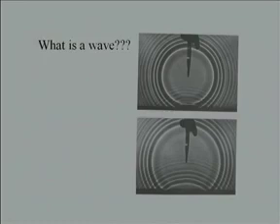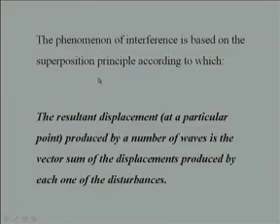The medium is necessary for the transport of the wave from one place to the other. A wave phenomenon is associated with the phenomenon of interference, which is based on the superposition principle, according to which the resultant displacement at a particular point produced by a number of waves is the vector sum of the displacements produced by each one of the disturbances.